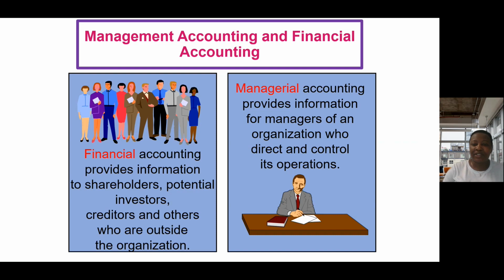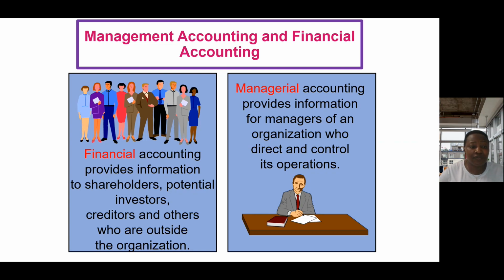Okay, so what's the key difference between management accounting and financial accounting that we have discussed? What you will find is that financial accounting provides information for stakeholders like shareholders, investors, creditors, all of those who are outside of the organization, who can't really tell what is happening in the organization.